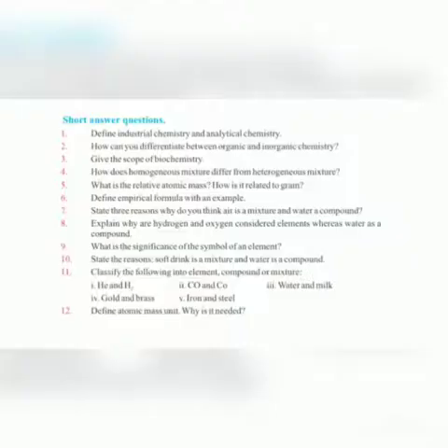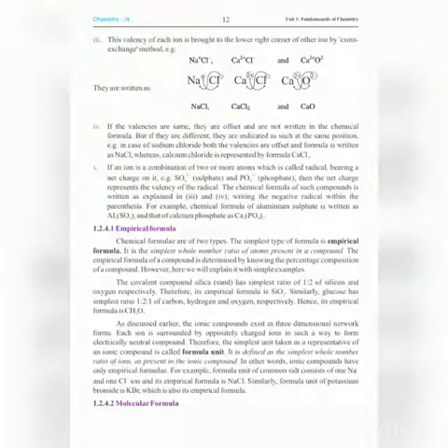Our next question is, define empirical formula with an example. On page number 12, there is empirical formula that we have already discussed, that the simplest whole number ratio of atoms present in a compound is called empirical formula. For example, empirical formula for sand or silica is SiO2. Empirical formula of glucose is CH2O.